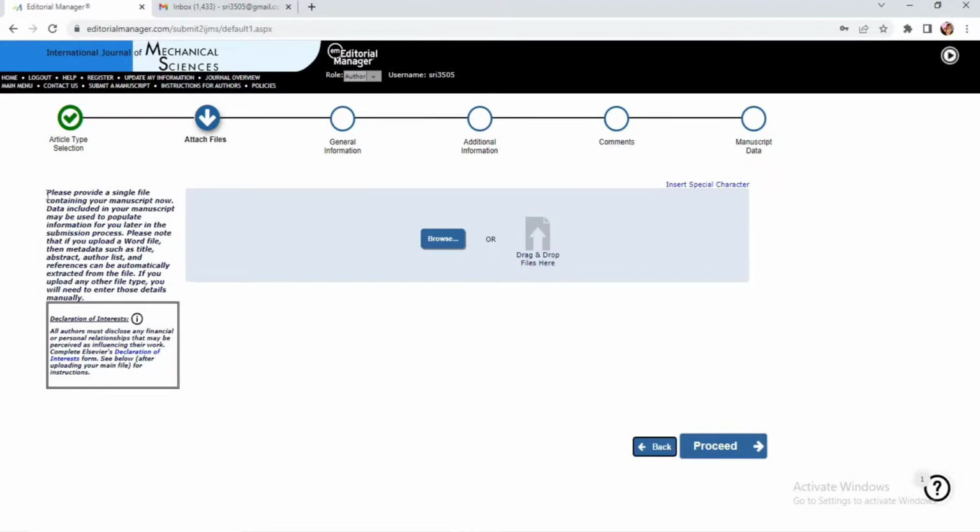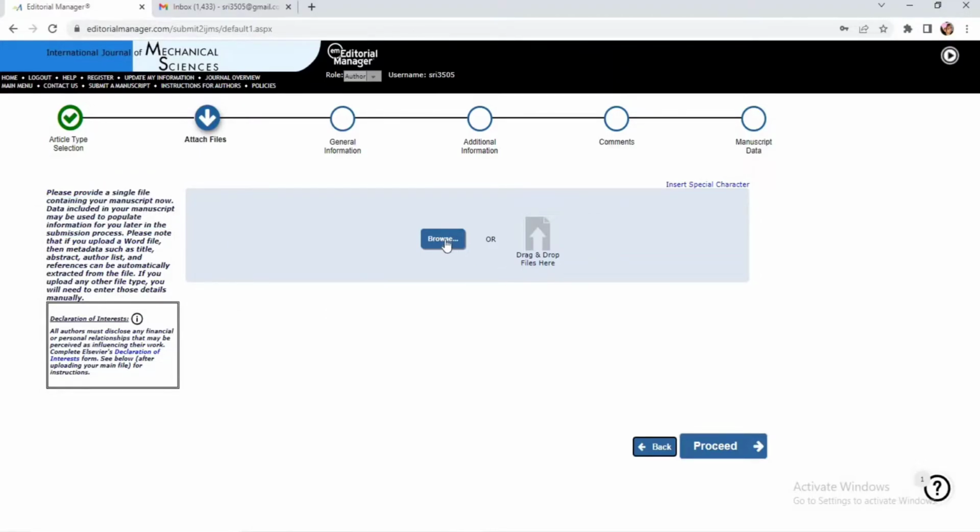Here the notification is very clearly saying that please provide a single file containing your manuscript. Data included in your manuscript may be used to populate information for you later in the submission process.